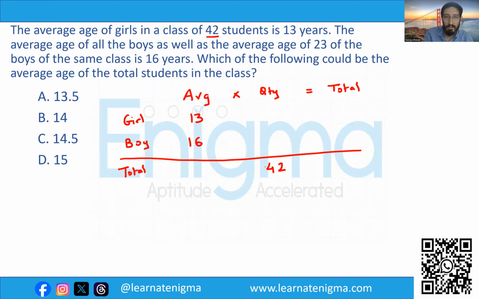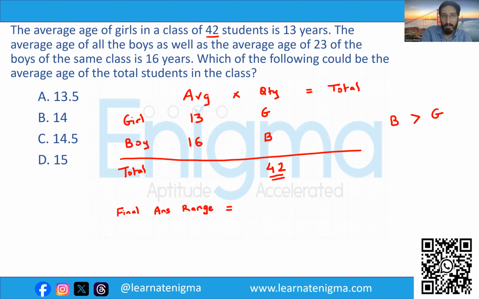Now, we know that in total there are 42 students in the class. Out of that, let's assume that B are boys and G are girls. Now, the final answer range we can easily find out just by knowing the concept of weighted average. Here, because of the data given, we can easily understand that B is greater than G.